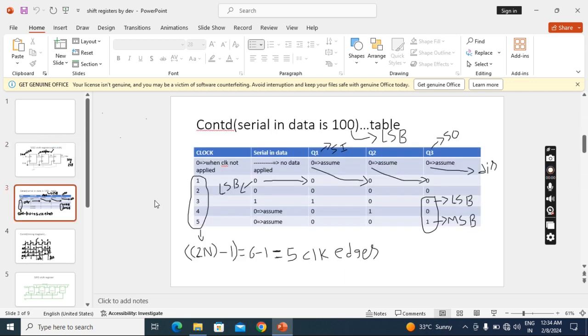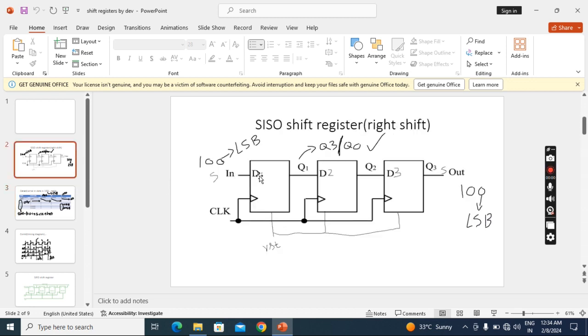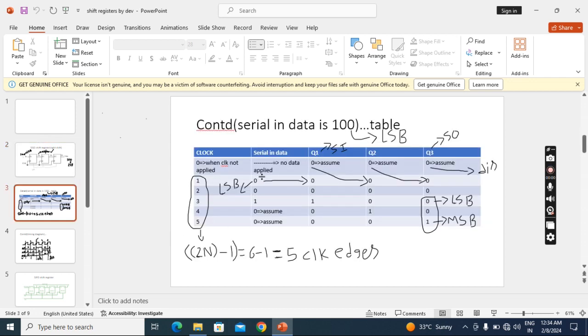Okay, LSB. So this is the LSB that came, and it will go inside. So it came here. Then what will happen? When this bit goes inside, whatever the bit here will move here, whatever the bit here will move here, and whatever the bit here will be discarded. Okay, removed.